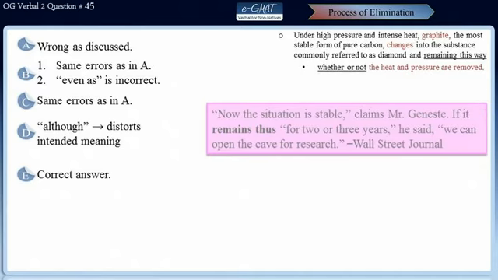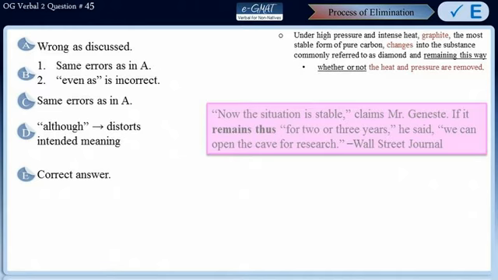Now, here the reporter has used the pronoun it for situation, and the reporter says that if it remains thus for 2 or 3 years, meaning that if the situation remains in this way, that is stable, for 2 or 3 years, Mr. Ginesti said that they could open the cave for research. So, this article appeared in the Wall Street Journal in 2006. This usage of thus in the sense of in this way is not very common, but certainly it is not incorrect. It can be used to mean in this way. So this makes choice E the correct answer for this sentence.